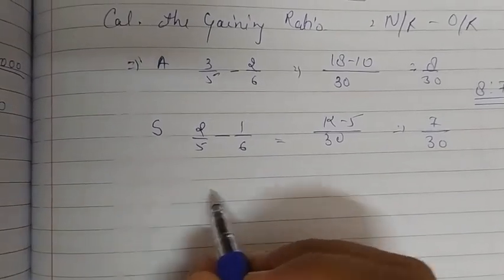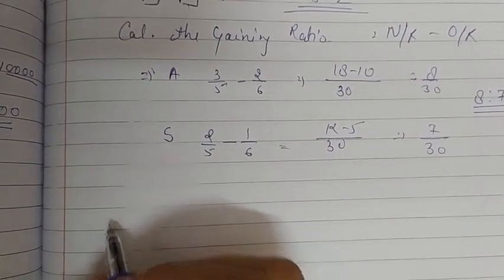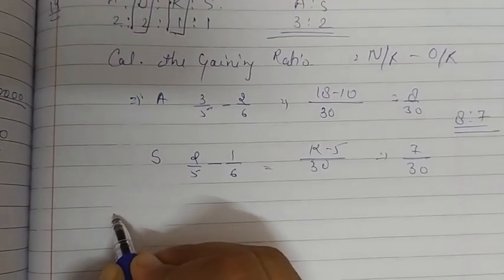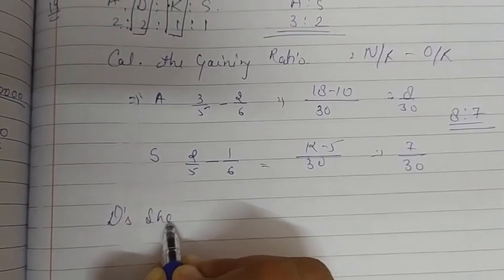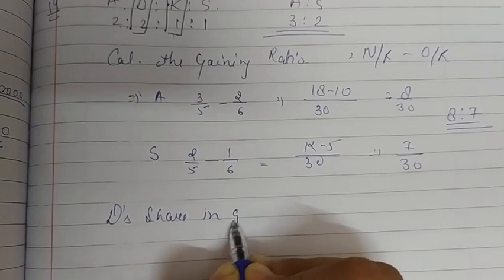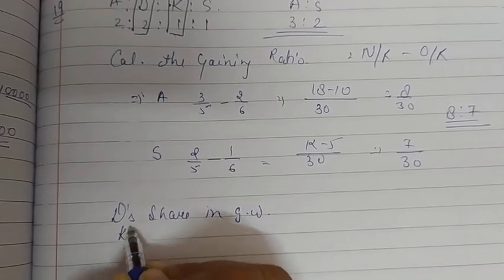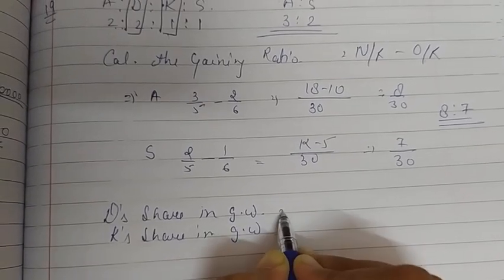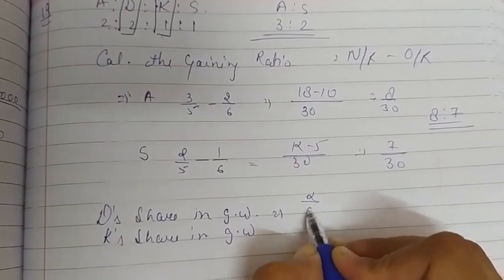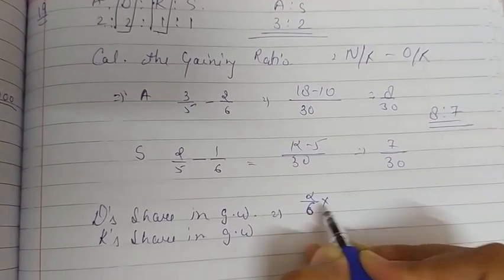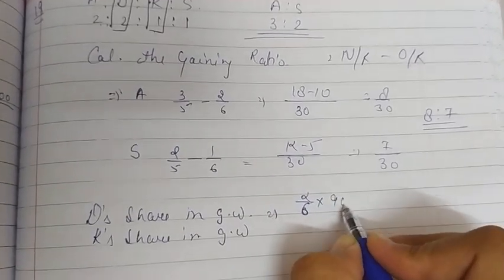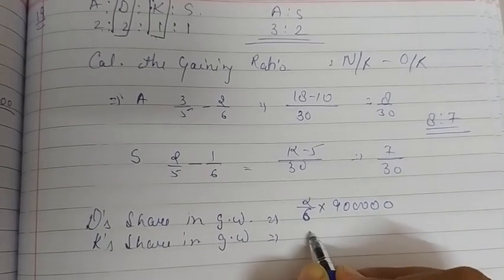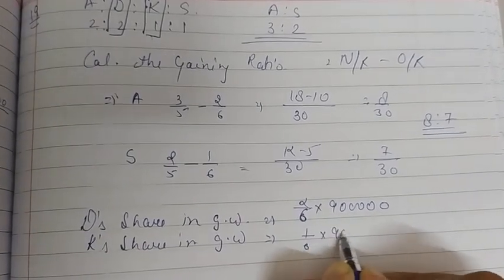Now we will calculate the share of goodwill of those partners who are retiring. So D's share in goodwill and K's share in goodwill. So I am calculating D's share, that is 2/6 multiplied by 9 lakh. So our goodwill of the firm has been calculated as 9 lakh and 1/6 of 9 lakh.